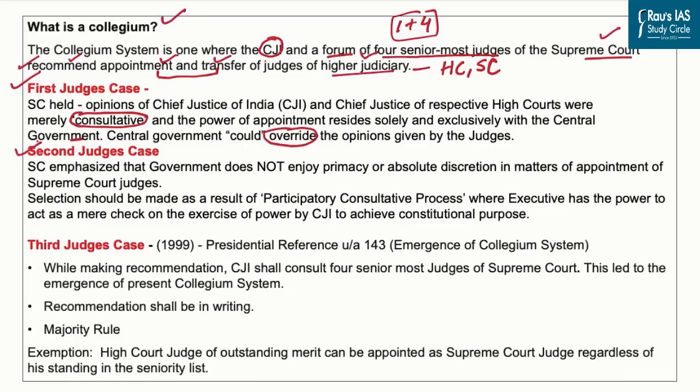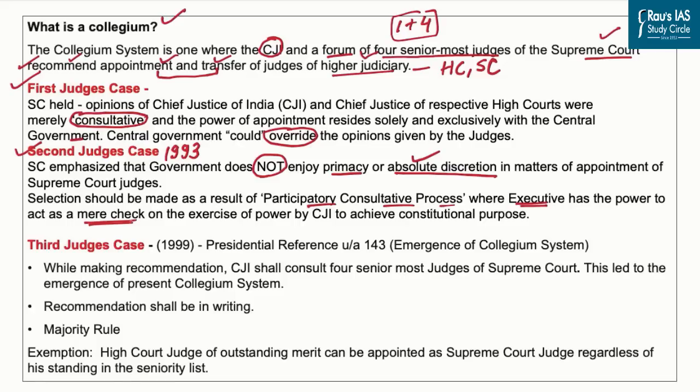However, under the second judges case, the Supreme Court gave a different judgment. Well, this case is famously known as Supreme Court Advocates on Record Association versus Union of India, 1993. Under this case, the Supreme Court has clearly emphasized that the government does not enjoy primacy or absolute discretion in the matter of appointment of Supreme Court judges. Hence, what should they do? They should look for a participatory consultative process, and the power of the executive should be just to provide checks and balances and not be practiced in absolute terms.